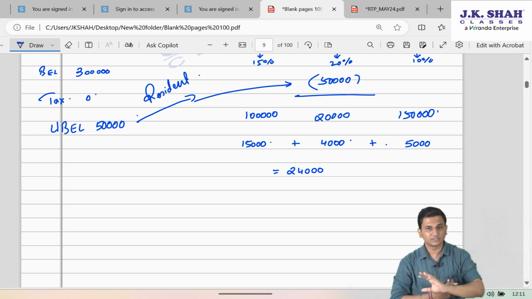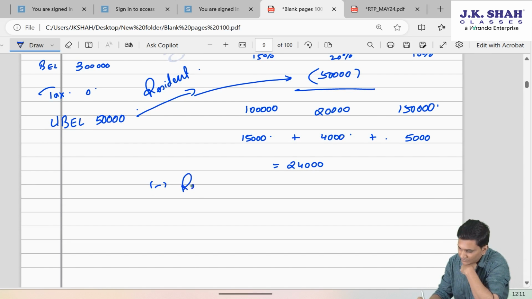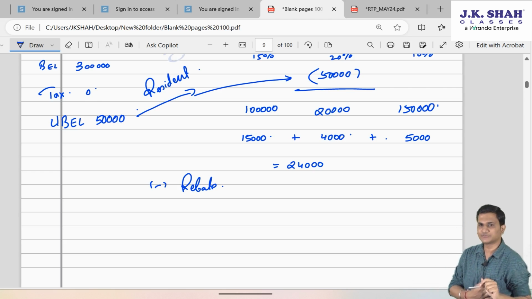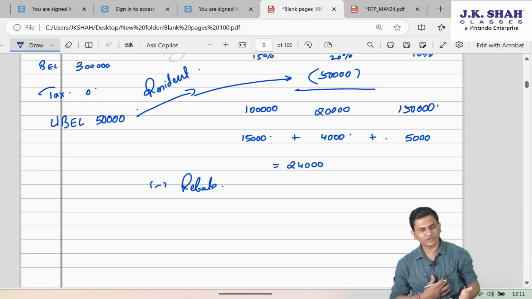Now, since the 3 conditions are satisfied, I can take the rebate. How much is the rebate under default tax regime? It is basic tax actually calculated or maximum 25,000, whichever is less. Now, since here basic tax is 24, we should take entire 24, no? Because it is below 25?